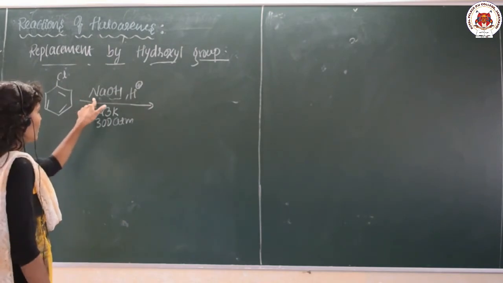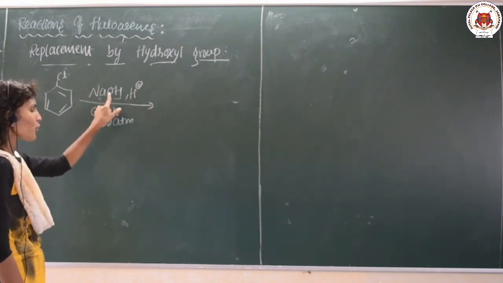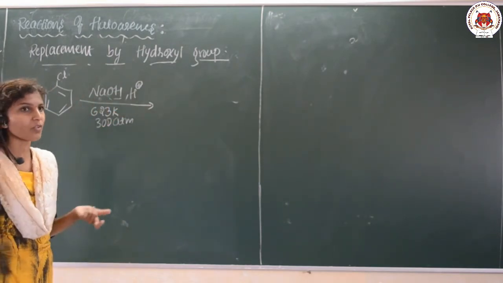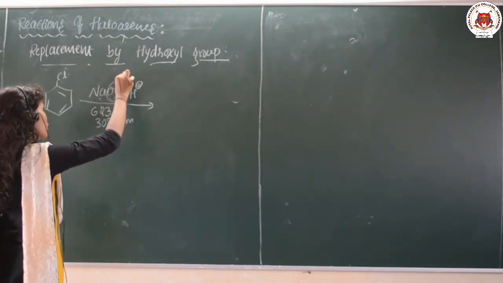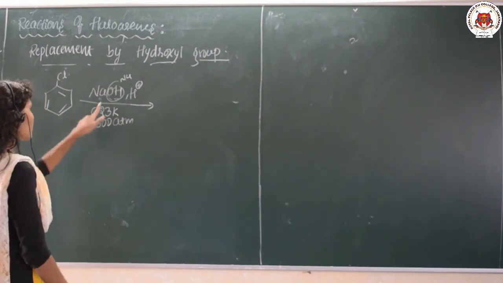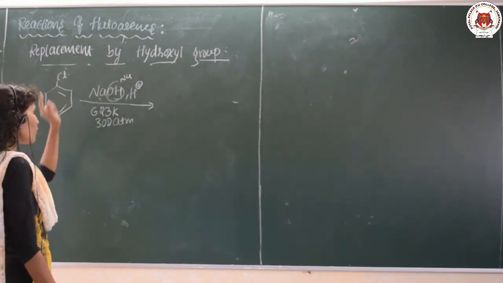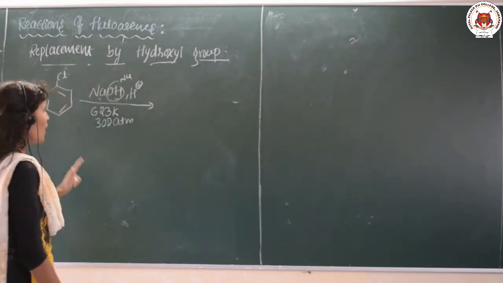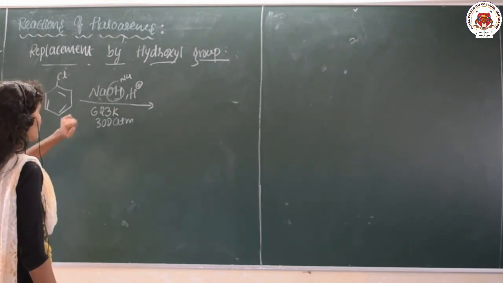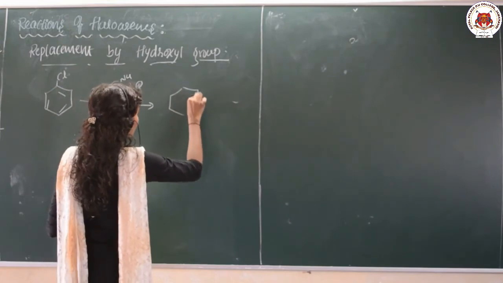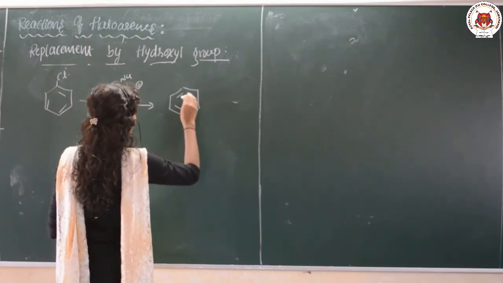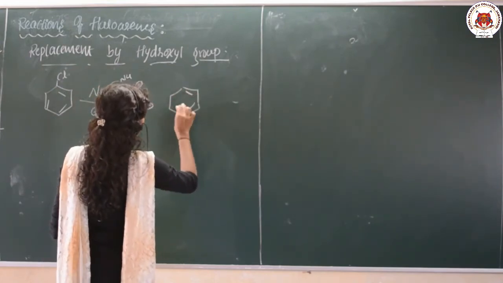Here we are taking the strong nucleophile like sodium hydroxide, that is the aqueous solution of sodium hydroxide, and this OH minus acts as a nucleophile. So what happens, the nucleophile attacks the benzene ring, so that the Cl is replaced by the OH. So there is a formation of phenol.